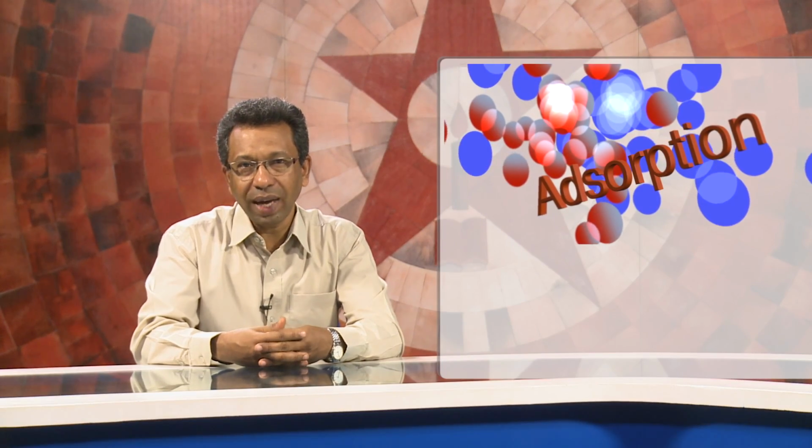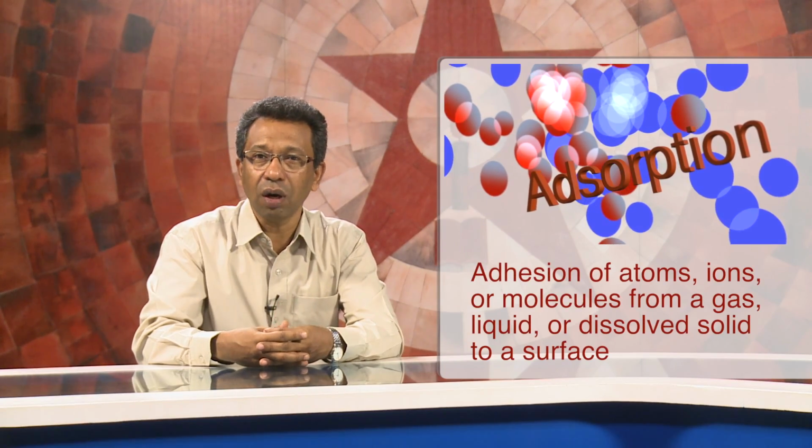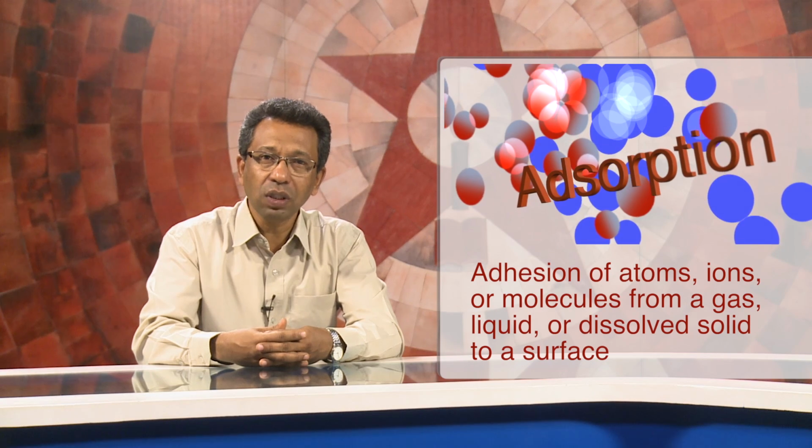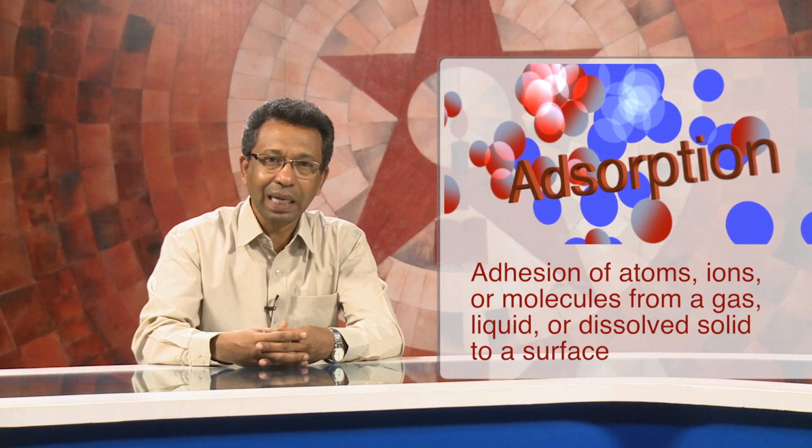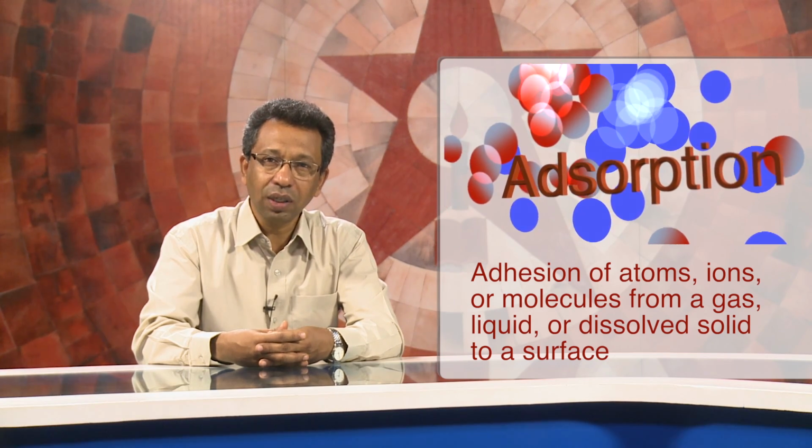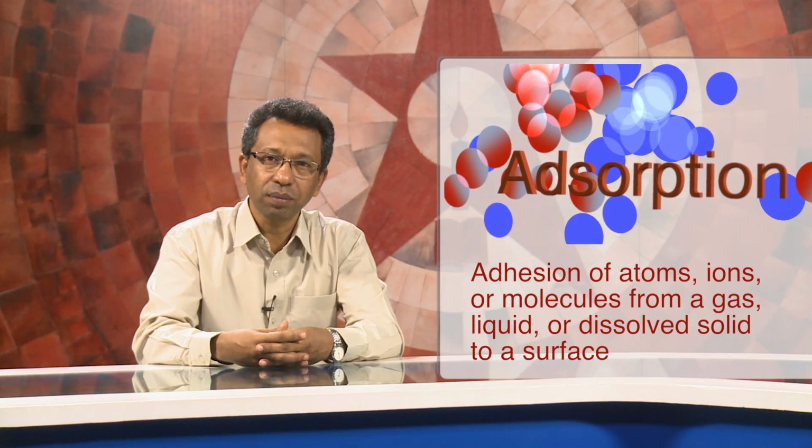So, what exactly is adsorption? Adsorption is the adhesion of atoms, ions or molecules from a gas, liquid or dissolved solid to a surface. The word adsorption was coined in 1881 by German physicist Heinrich Kaiser. This process creates a film of the adsorbate on the surface of the adsorbent.